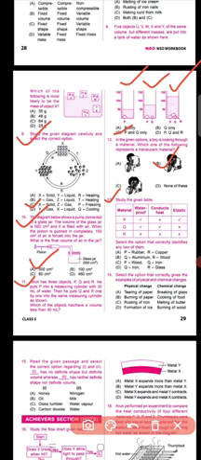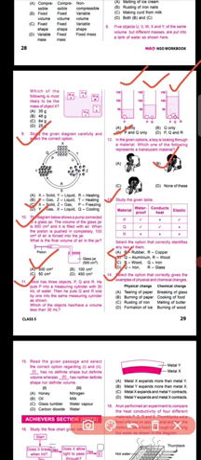Question number 13. Study the given table. Here the material is given, whether it is waterproof or not, whether it conducts heat or not, or whether it is elastic or not. All the three things are given. Now select the option that correctly identifies the two of them. So if you just compare or tally these four options, definitely your correct option will be option number B. Okay. Why option number B? Because aluminium is waterproof, a good conductor of heat and non-elastic, and wood is neither waterproof nor elastic and does not conduct heat.